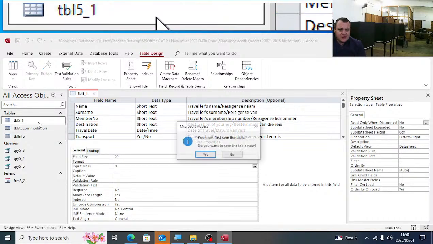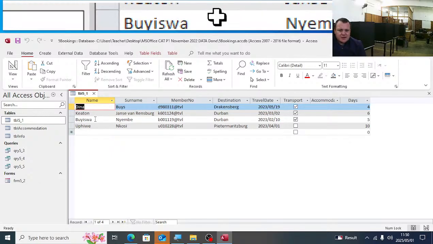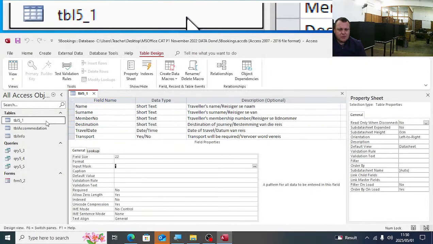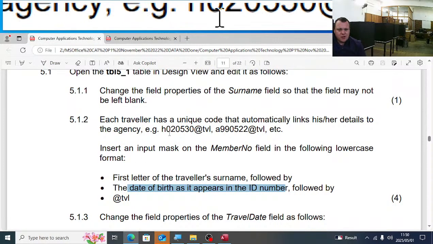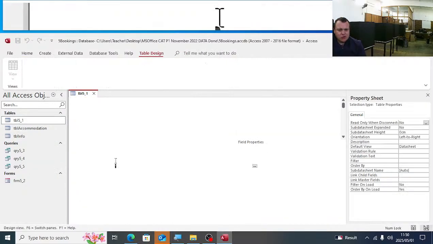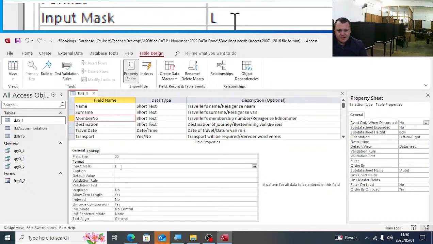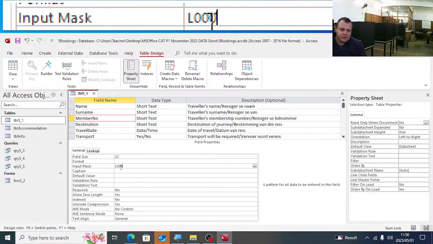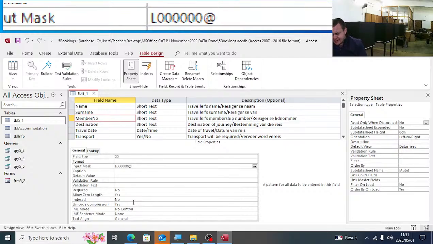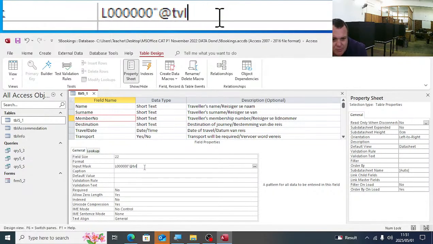If you have the ID number there, let's just see, the ID number before 6. You can see in the example as well. What you should actually do here is look at the example: 1, 2, 3, 4, 5, 6 numbers. So we will have 6 compulsory numbers. We have the first letter of the surname, then 1, 2, 3, 4, 5, 6 zeros, followed by @tvl. And that @tvl must be in inverted commas.